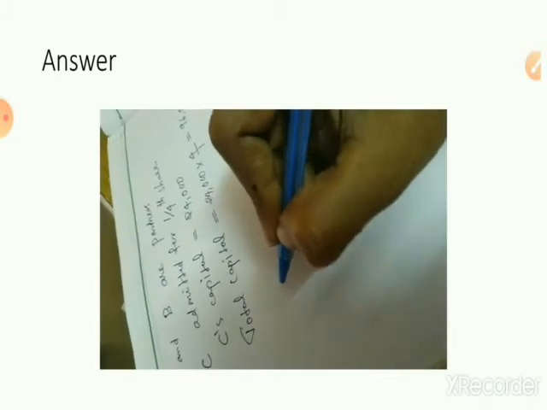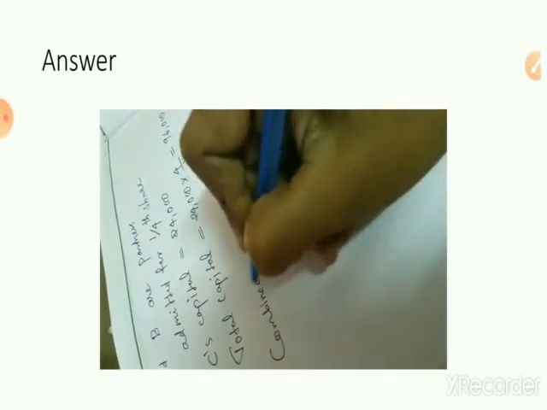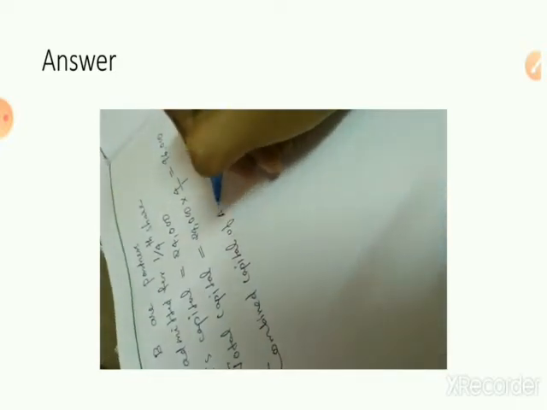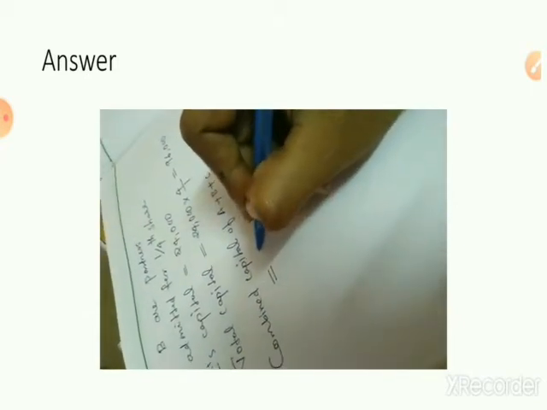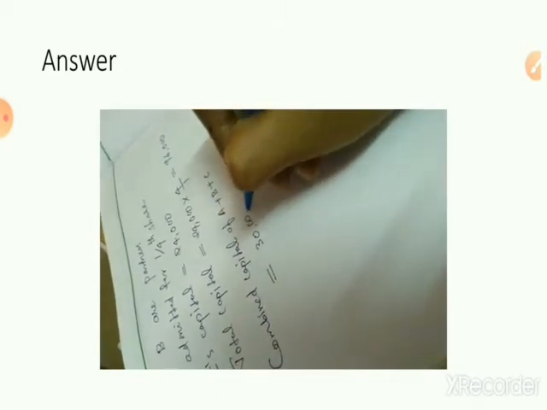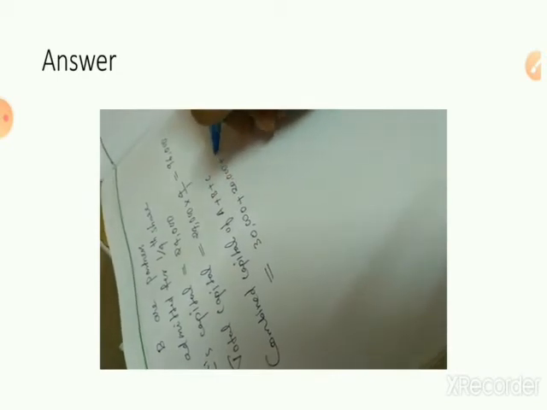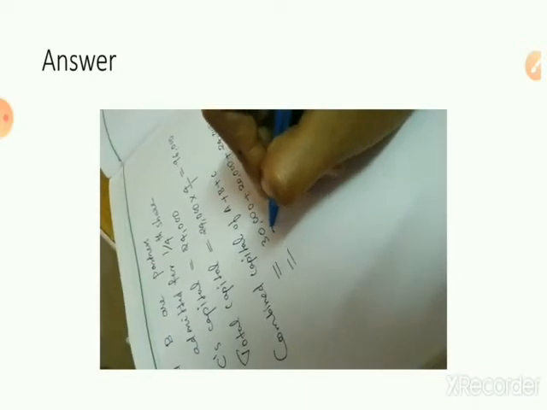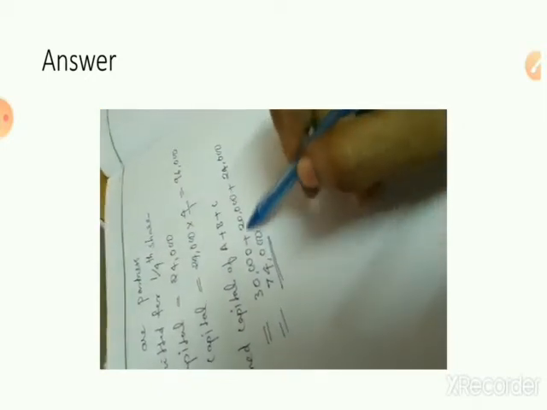But the combined capital of A plus B plus C: A's capital already given is 30,000, plus B's 20,000, and C's capital 24,000. This total is coming to 74,000. This is the original or combined capital of A plus B plus C.